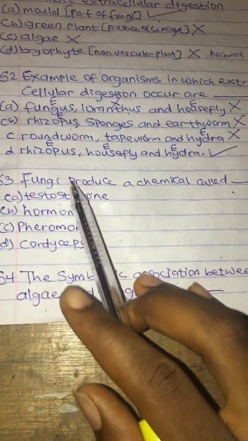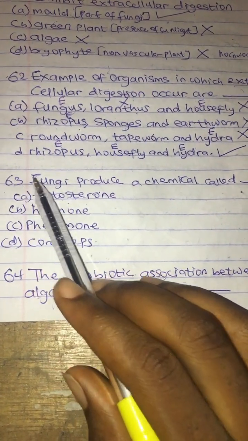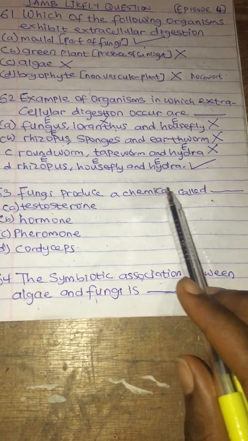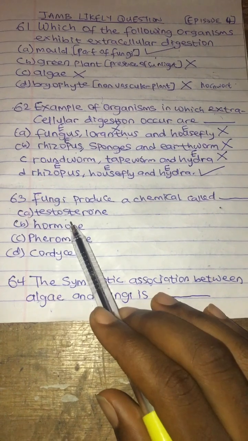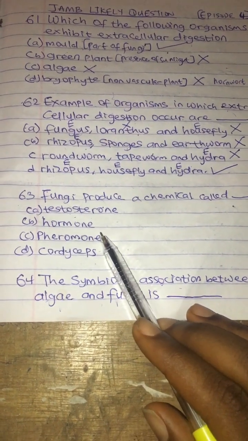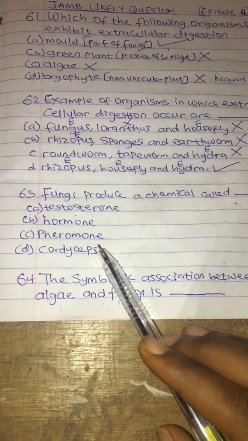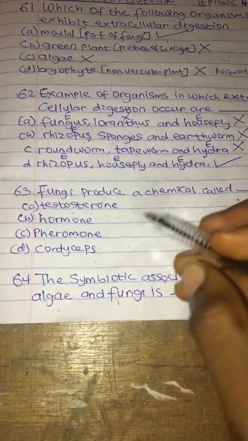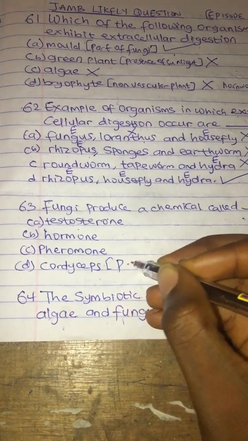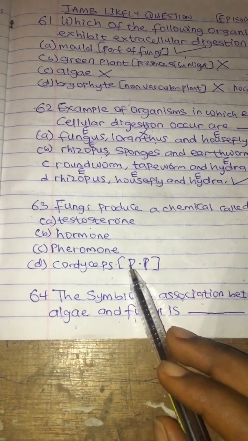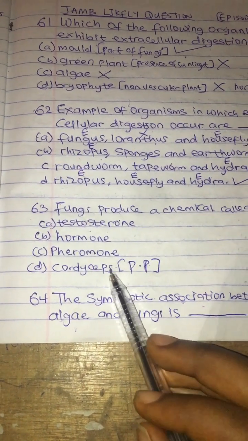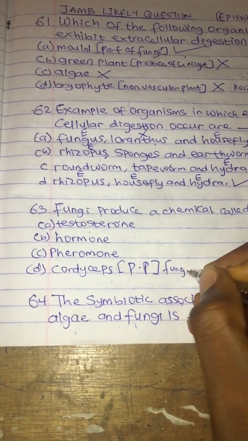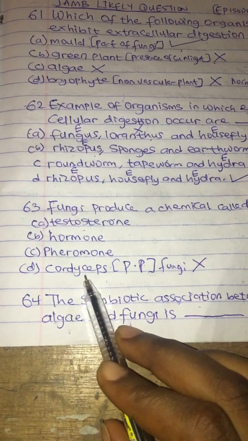So now let's continue. Question 63. Fungi produce a chemical called dash. A. Testosterone, B. Hormone, C. Pheromone, D. Cordyceps. I know some people will be like, what's cordyceps? Cordyceps is a parasitic plant, and it is a fungus. It's not a chemical.